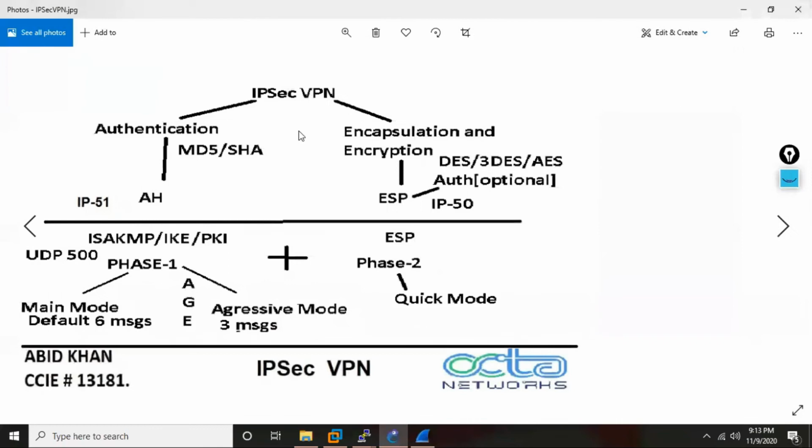There you see now IPsec VPN. What basically do we want? Authentication. And then what is there? Encapsulation and encryption. So originally, who was going to do that job? AH. Encapsulation and encryption, who is going to do that job? ESP. AH was IP protocol number 51. ESP was IP protocol number 50.